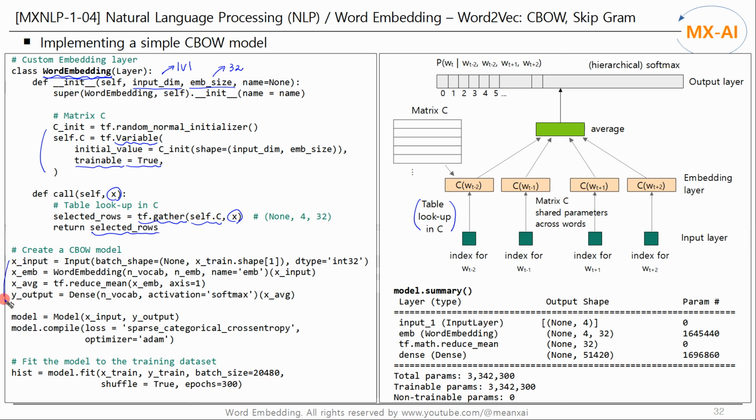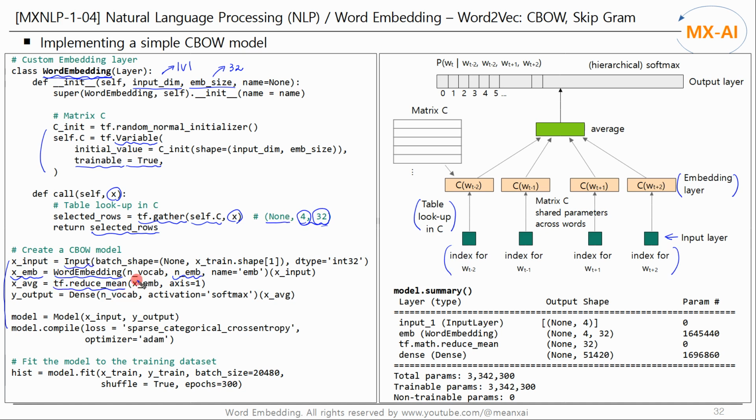Now let's create a CBOW model. Create an input layer and the custom embedding layer we created above. The output of this layer is the tensor emb of size 4 by 32. 4 is the number of context words input to the input layer, and 32 is the size of the embedding vector. None is the batch size.